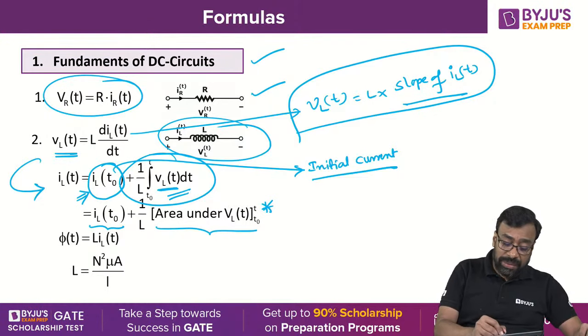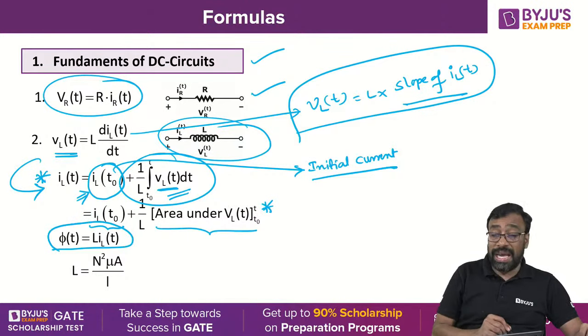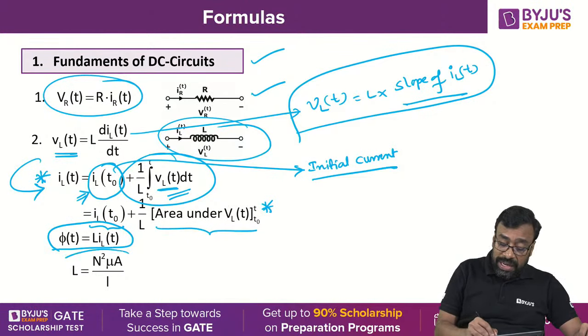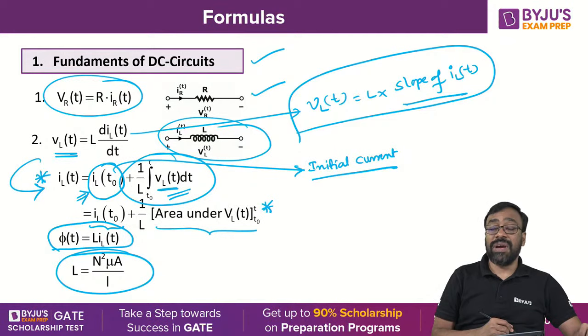Finally, this formula is very important here. Phi(t) is equal to what? L into IL(t), obviously, where L is nothing but N squared mu A by l, small l. You understand, all of you? N is nothing but what? The number of turns of the coil. Mu is the permeability, A is the cross-sectional area, and l is the length of the coil. Yes or no, all of you?